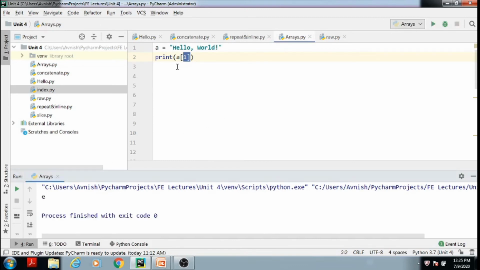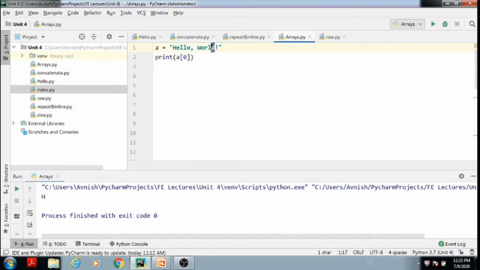See here, if you mention index number 1, the answer is E. That is the second character in our string. Suppose I mention 0 here. We will see the answer is H. That is the first character of our string.